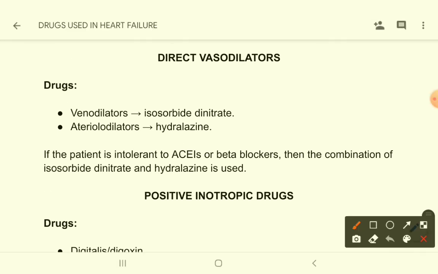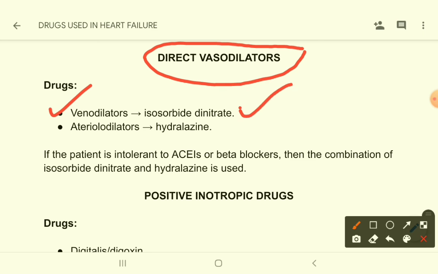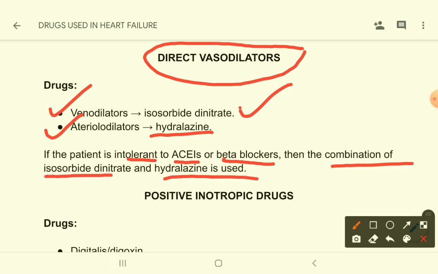Now let's come to direct vasodilators. Sometimes we can use direct vasodilators like venodilators, isosorbide dinitrate, and arterial dilators like hydralazine. If the patient is intolerant to ACE inhibitors or beta blockers, then the combination of isosorbide dinitrate and hydralazine can be used.